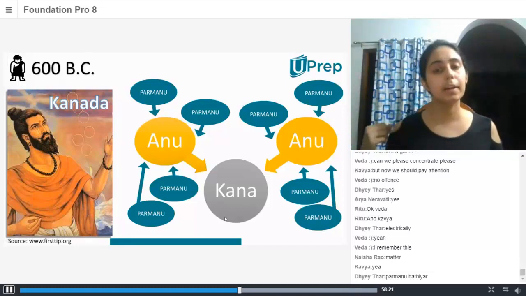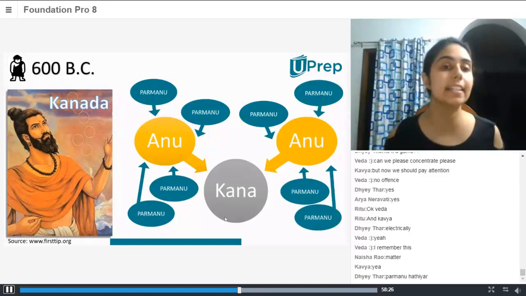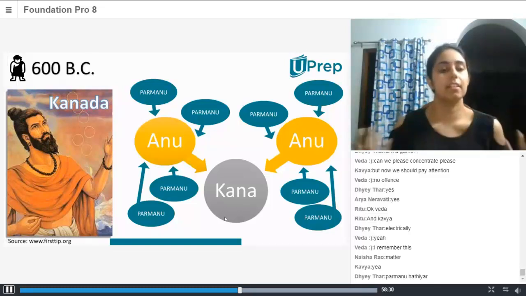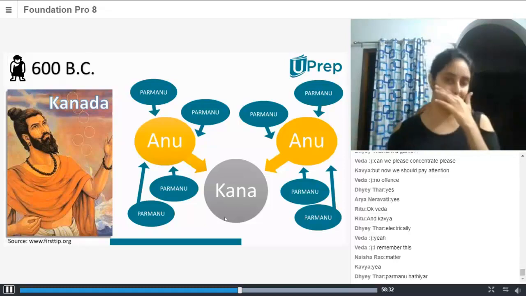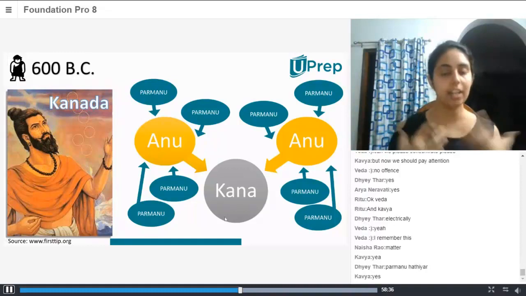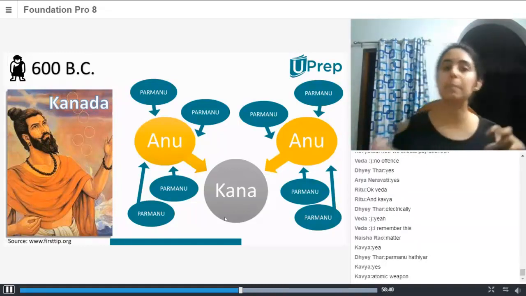Did he predict this, or did he discover this? This was his theory. He said this. Yeah, this was a theory. So he said, I'm made up of matter. Matter is Kana, molecules are Anu, and atom is Parmanu.